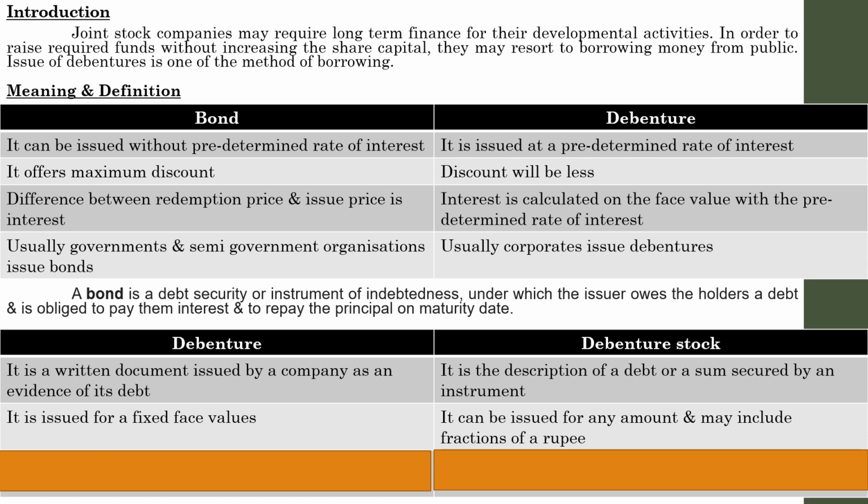Whereas a debenture stock can be issued for any amount. It can be issued for rupees 2, or it can be issued for rupees 10,000, or for 2, 3, or 10, whatever it may be. And it can even be issued for a fraction. That is, a certain price of a debenture stock is 33 1/3 rupees.